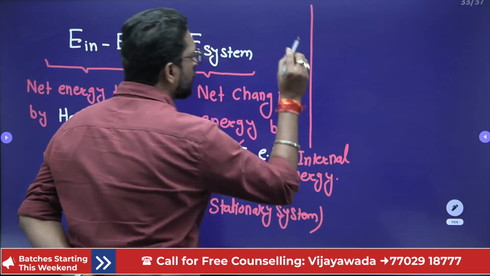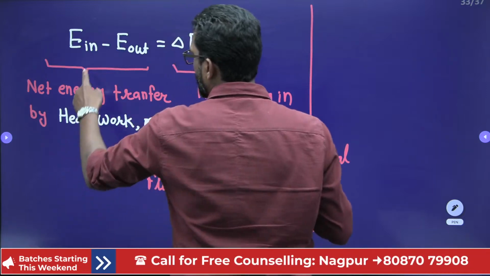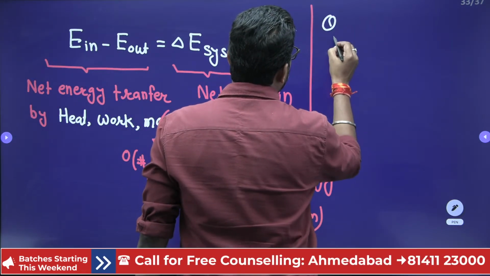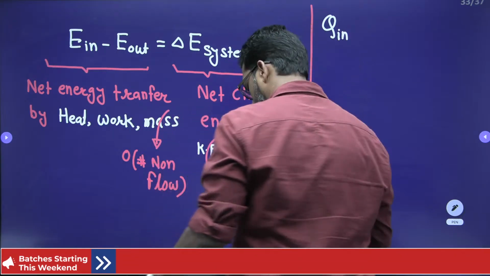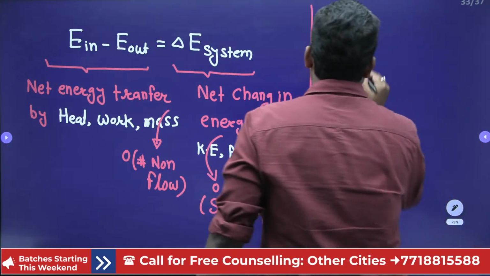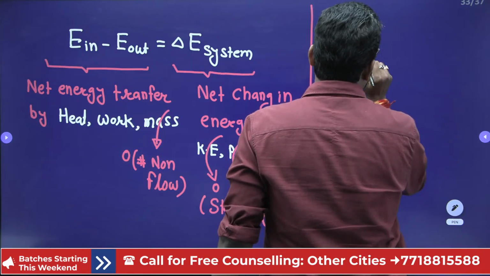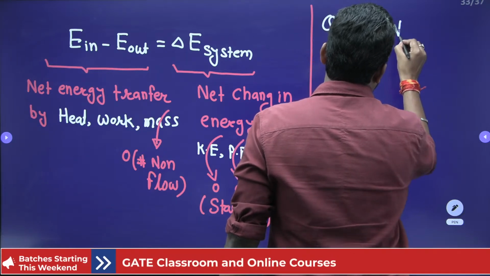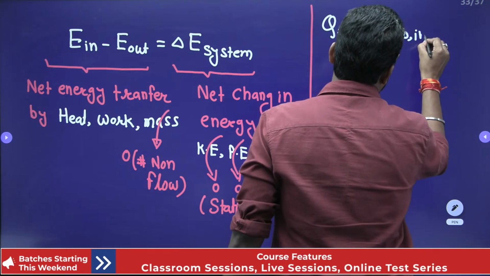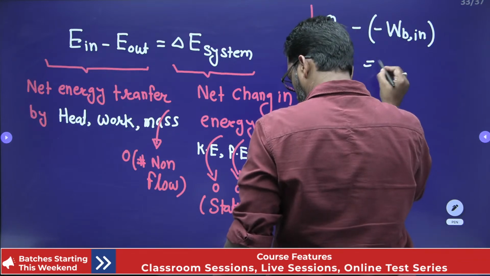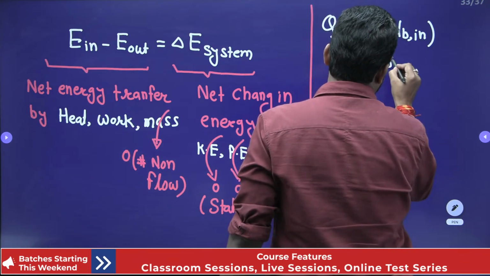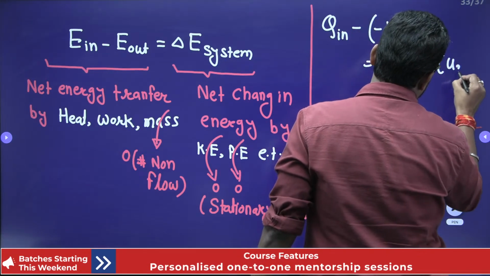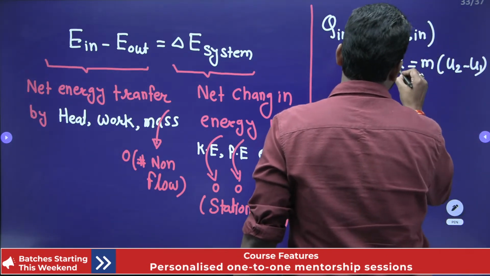So what is the equation? Only heat. So heat is in, Q in, minus work is out, but if you compressed it, there is a negative work, so work in, is equal to change in internal energy delta U, that means M U2 minus U1, delta capital U.